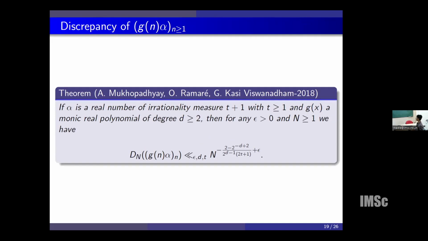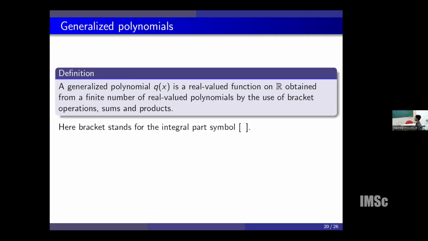So this is the classical result. Now we want to see the discrepancy of the further sequence. Before that, I'll define a generalized notion of polynomial. A polynomial has addition, sum and products in it. So we are going to add one more operation, the so-called bracket operation, which is just the integral part